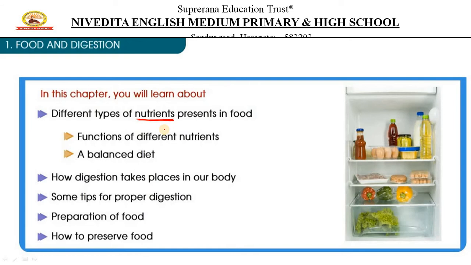Then what are the functions of different nutrients? As I told, we need nutrients. There are different types of nutrients that we'll see further in the chapter. The next thing is balanced diet. What is a balanced diet? A balanced diet is food that has to be eaten to keep ourselves healthy and strong. We need all different types of nutrients. Then the next, how digestion takes place in our body, and some tips to have proper digestion, preparation of food, and how to preserve the food.